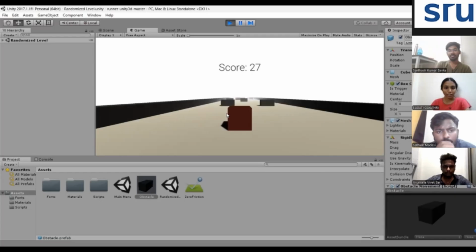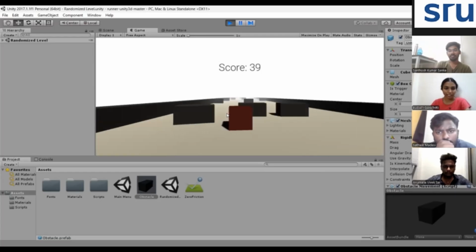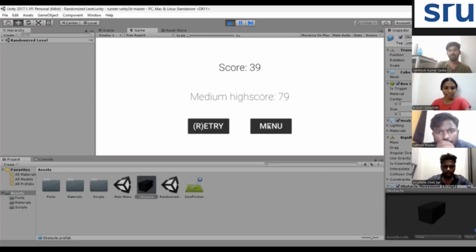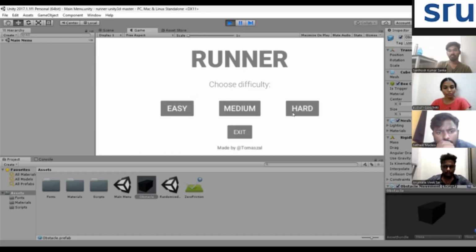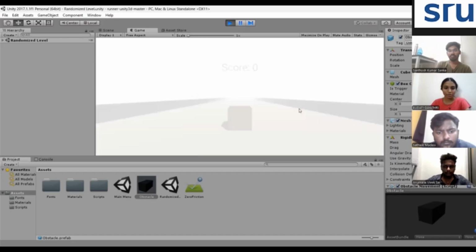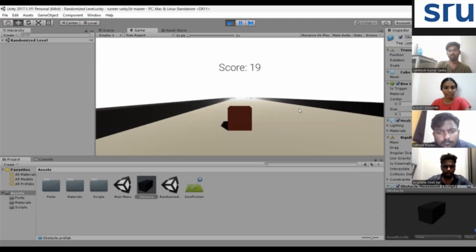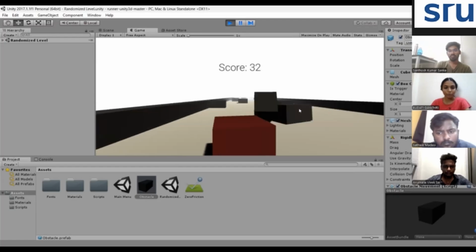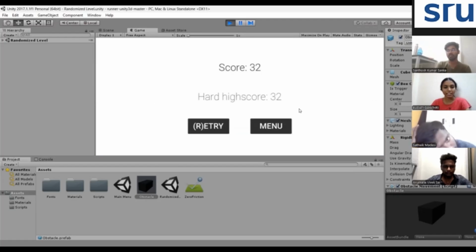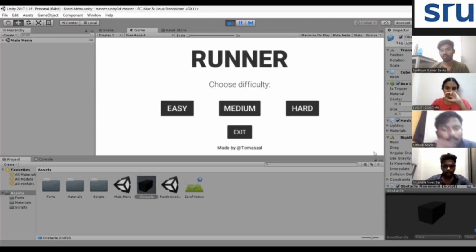There is no final level. The game continues endlessly until the player fails. In conclusion, the main idea of our game is to test the player's reflex, timing, and concentration, while providing a simple yet addictive gaming experience. Thank you.